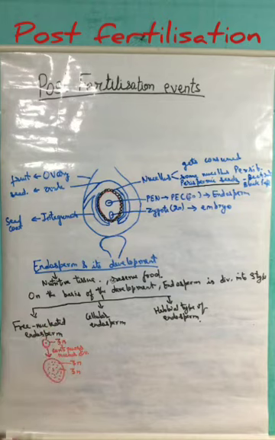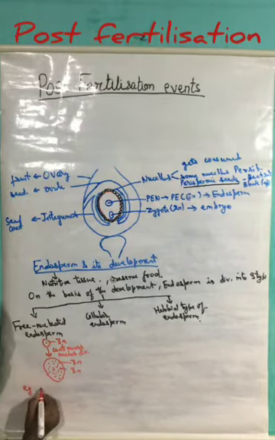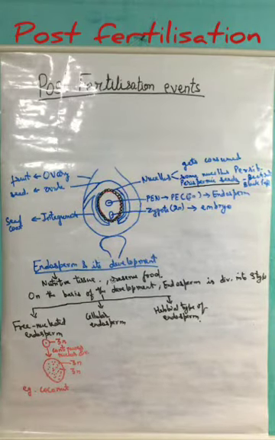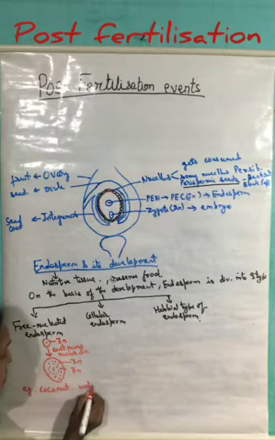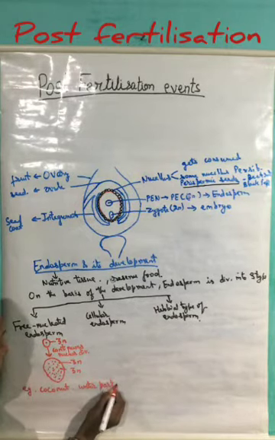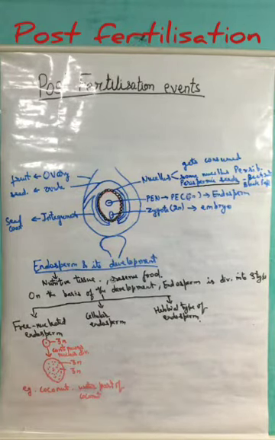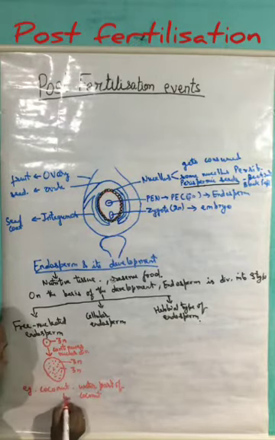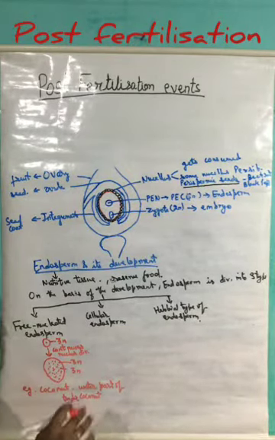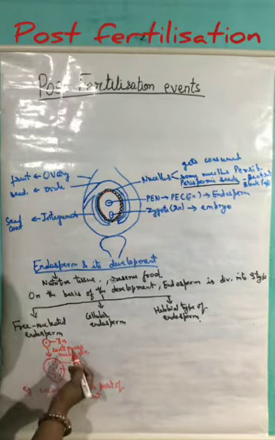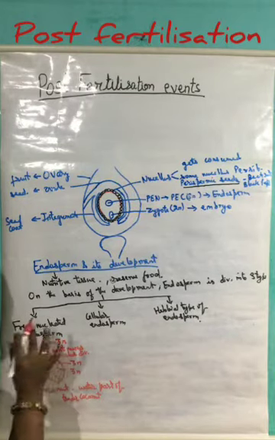So this is the free nucleated endosperm condition. The example is coconut. You may have seen the water part of the tender coconut, which is formed as a result of the free nucleated endosperm.